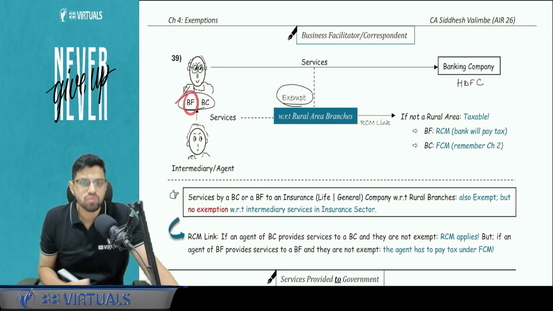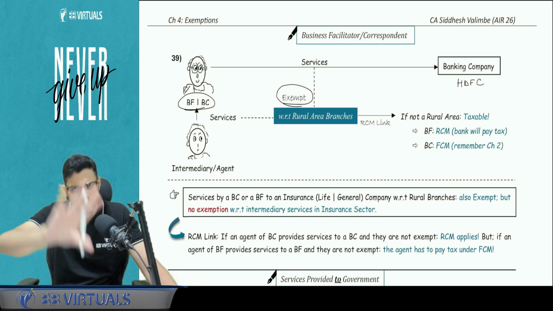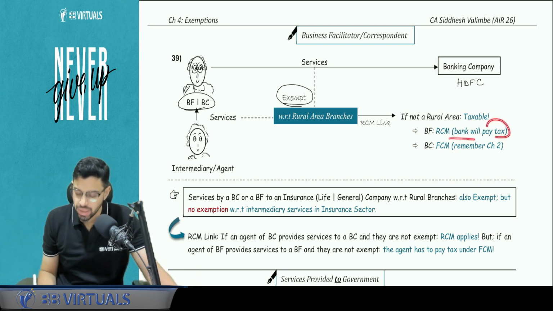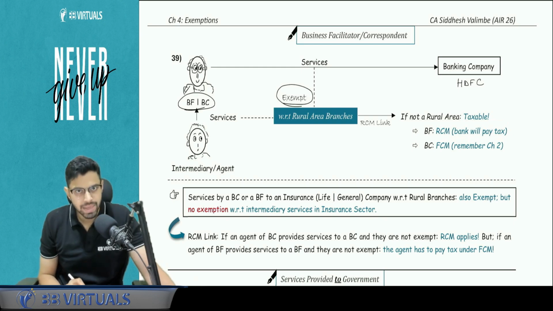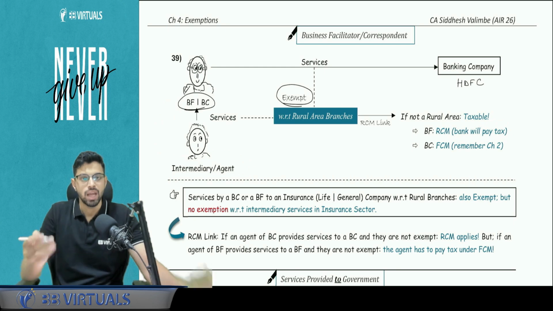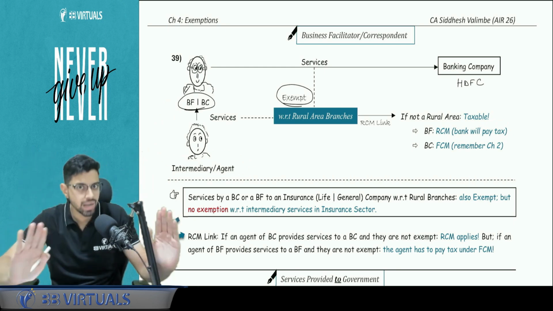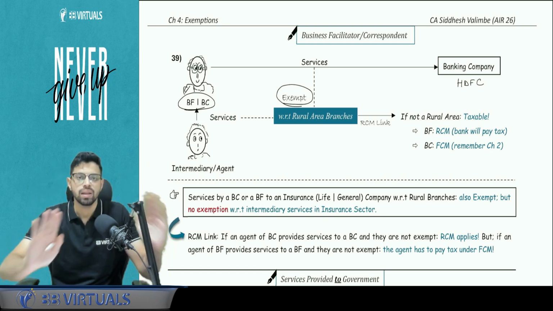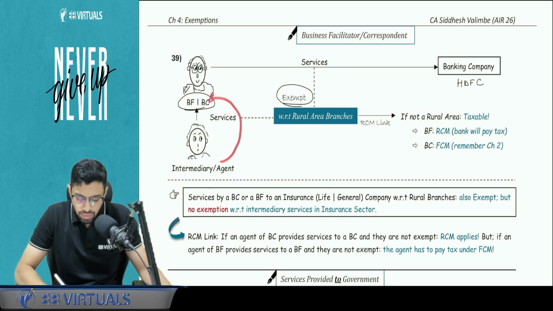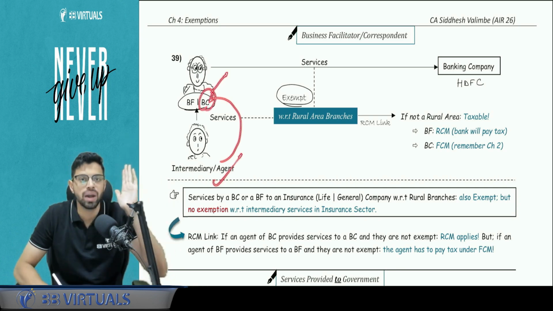But if it is a case of business facilitator, then we will say, okay BF, you're not involved in the business that much. Let's give you the exemption from these procedural compliances. Let's put you under RCM. So the bank will pay the tax. Is this clear? Now, when I compare this with the intermediary and or agent to a BFBC, if an intermediary or agent is providing services to a BFBC with respect to the banking industry, and if it is a rural area, exempt. If it is an urban area, apply the same logic. If providing to a BC, we will ask RCM. Why? Because BC is involved in the business, let him pay tax, let's exempt the intermediary agent.